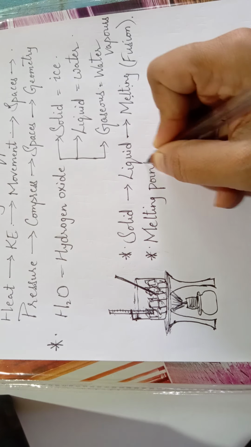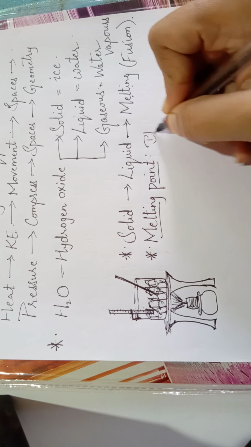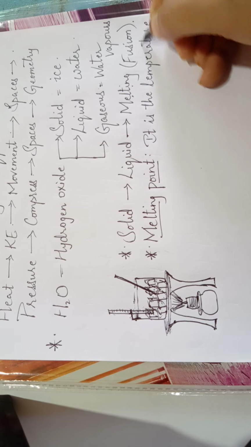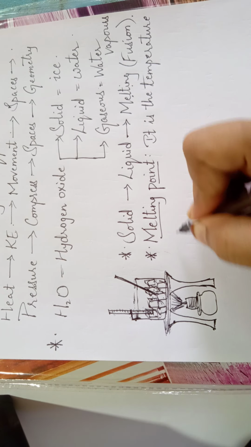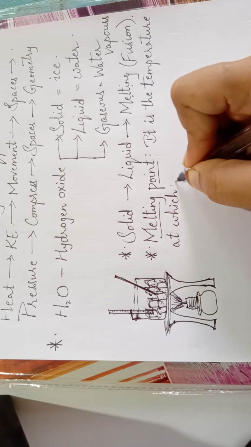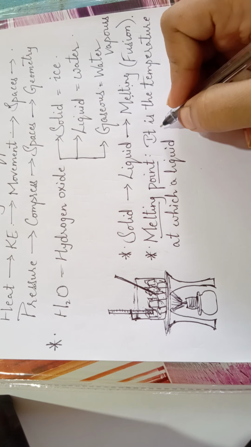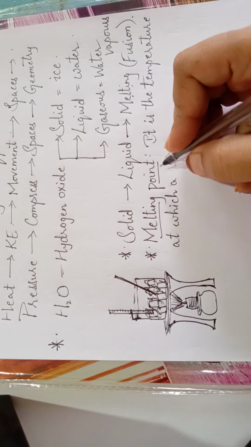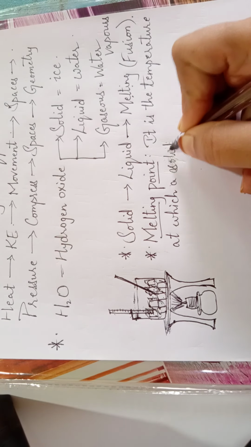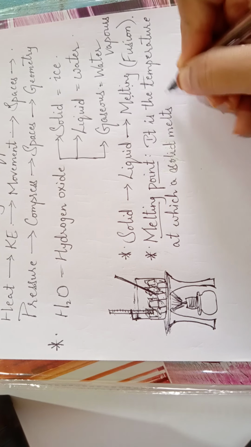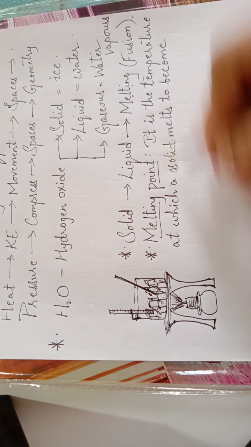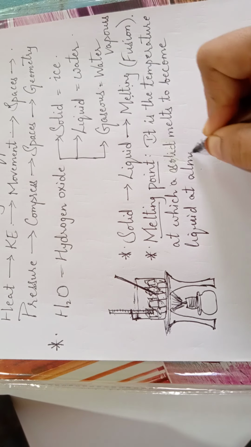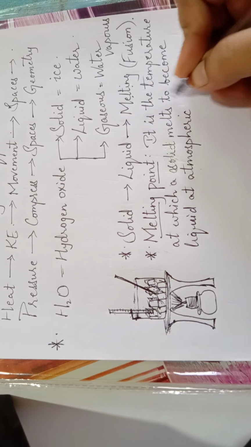Melting point, let's note the definition here. It is the temperature at which a solid melts to become liquid at atmospheric pressure. So this is the definition of melting point.